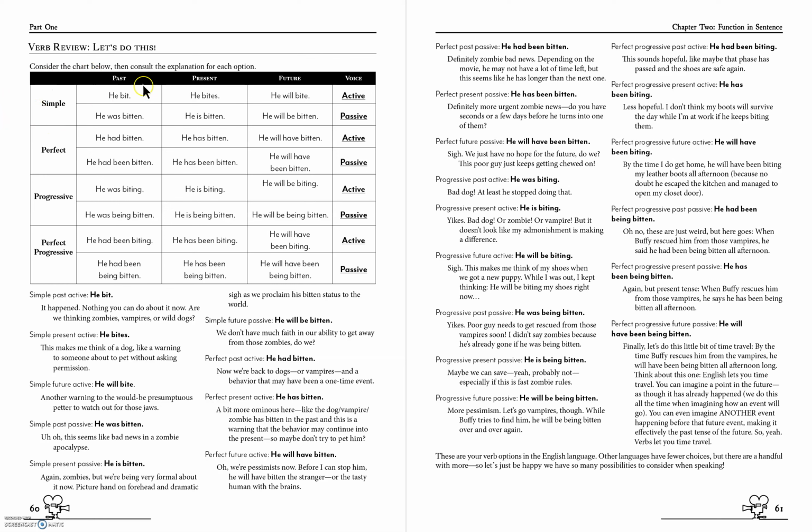But we start with the simple tense and let's just run through. So we've got past tense, right? He bit. So maybe this is a dog. I don't know if you want to go dark and say this is a zombie. Maybe it's vampires, whatever. Some creature is biting, right? So he bit in the past. Now, if I move that to today, I'm like, he bites. So probably a warning, right? I'm walking my dog and somebody's like, can I pet your dog? And you're like, I don't know, he bites. My dog doesn't bite, but you get the point. Or maybe I want to predict he will bite. He hasn't yet, but it might happen, right? He will bite. And those are all active voice because the he here is doing the biting.